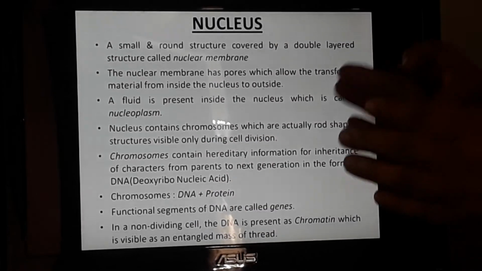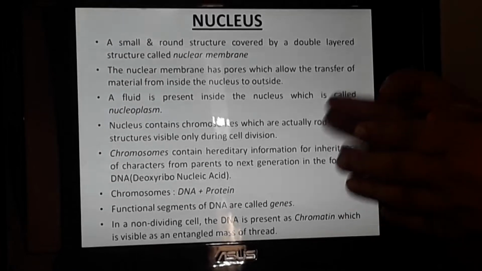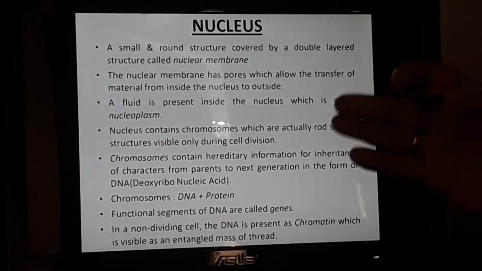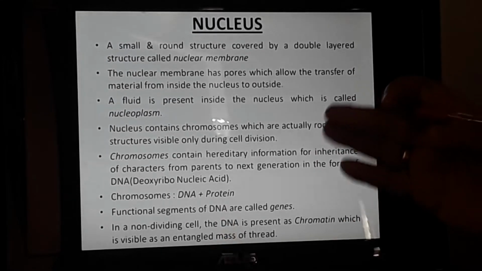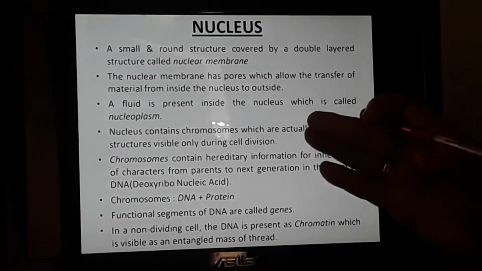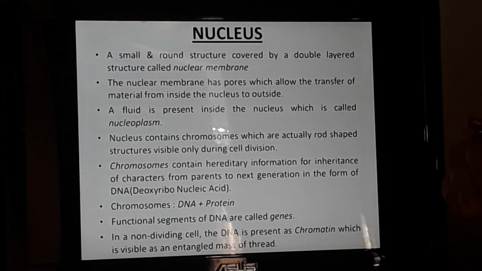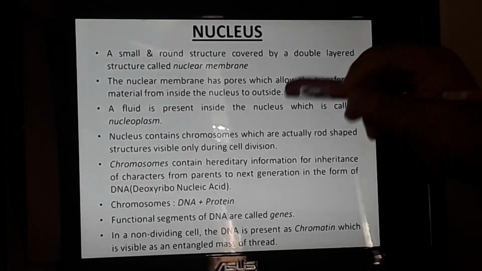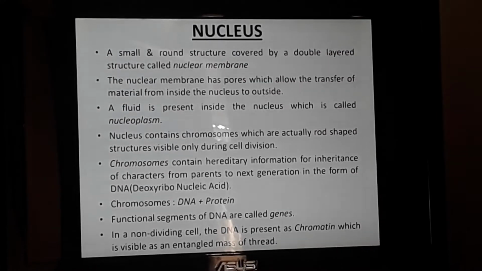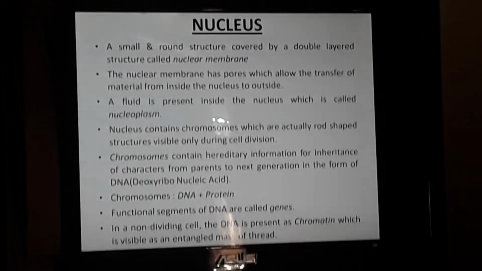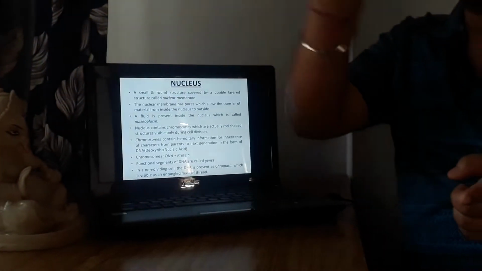Now that process is called cell division. Now the nucleus, as I just said, contains chromosomes which are visible only during cell division. And I was also talking about the nuclear membrane. I hope you remember, the nuclear membrane was the outer cover. Inside the nuclear membrane you have the nucleoplasm, that is a semi-fluid type of substance.